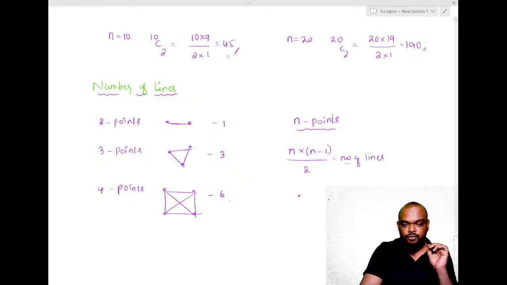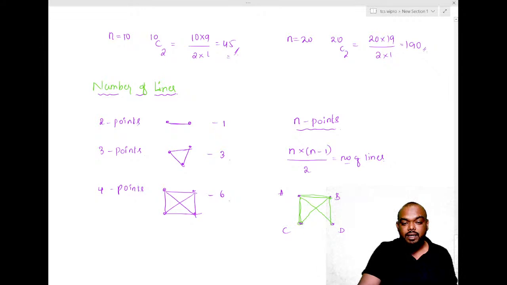Observe this point carefully one more time. There are 4 points, let me call them A, B, C, D. From A, how many lines can I draw? 1, 2, 3. From B, how many? 1, 2, 3.